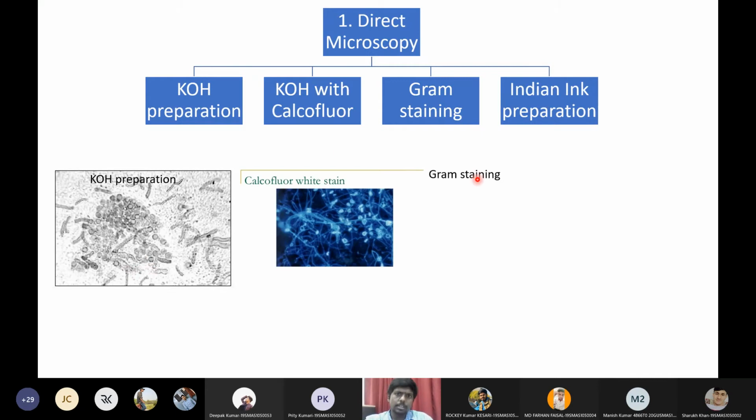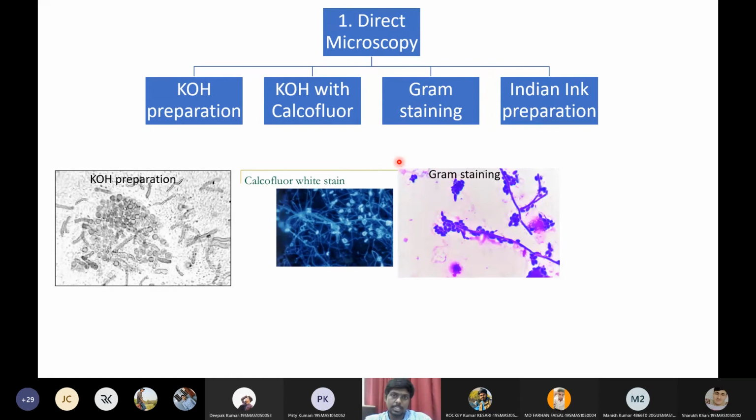Then the third one is gram staining. There are a few fungi that are gram positive in nature, particularly Cryptococcus neoformans, which causes brain infection and is a yeast cell. That is a gram positive yeast cell. So you can detect these gram positive yeast cells by gram staining also. Yes, this is a gram positive yeast cell. Then last and final is Indian ink preparation.